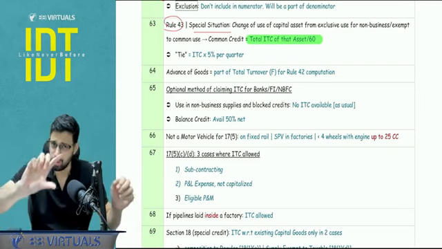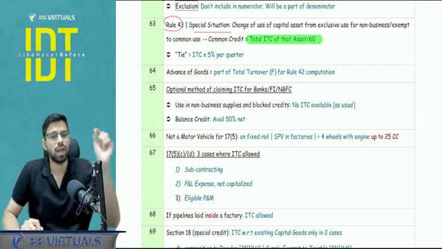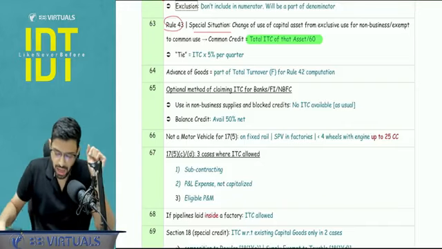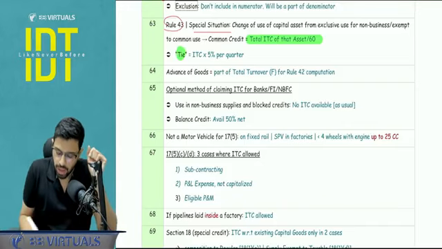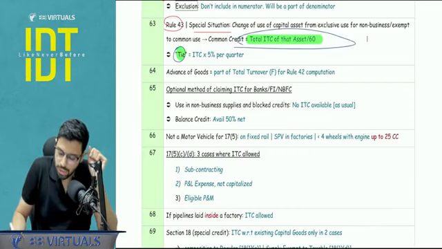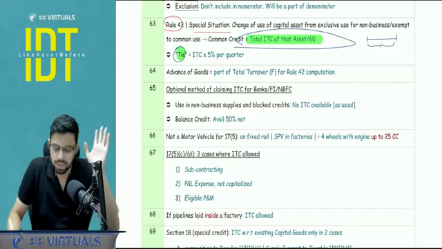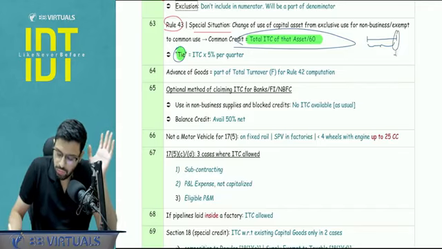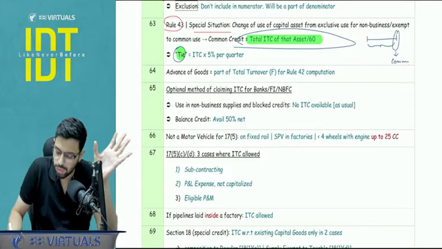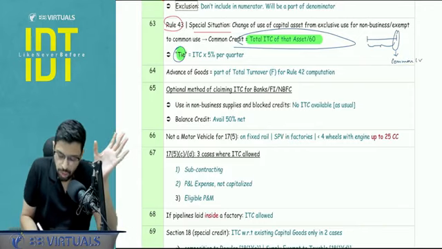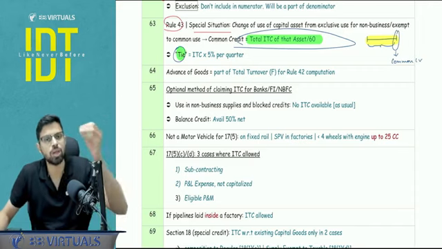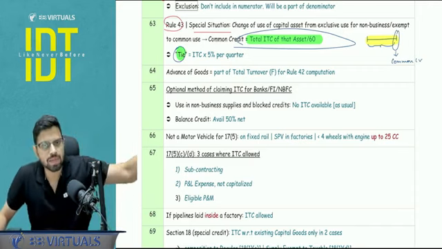And here with respect to this change, the special situation, there is a calculation involved, that is TIE, that is ineligible credit. Now what is this TIE when this special situation is covered? Let's say I bought a machine and I used it for certain period for exclusively making exempt supplies, and at this point of time we transferred the use. Let's say from this point of time it is going to be used for common credit purposes. So what about the time period? What about this time period when it has actually been used for not eligible purposes?